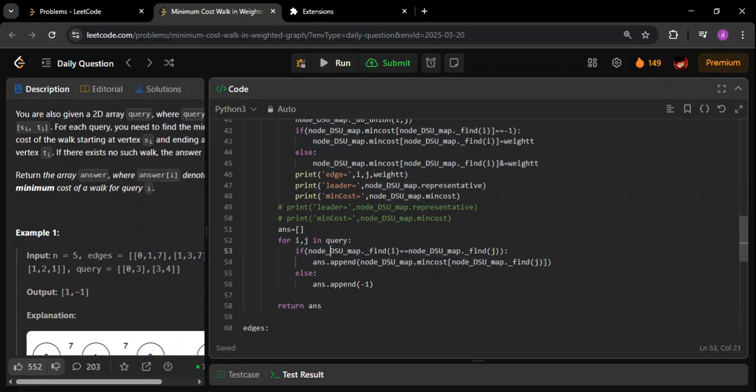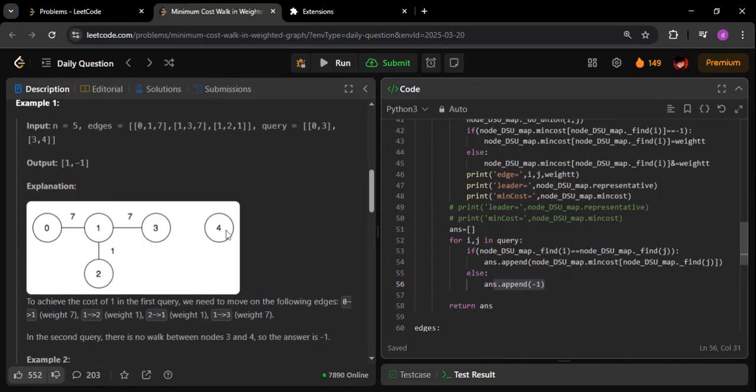Okay, if the leaders are not the same, that means they belong to components which are totally different, which are not joined. There's no join between these two components. Then we have to return -1. In the example we saw, 4 belongs to a totally different component which is not having any connection with the other components. That's why whenever 4 comes in the query, you have to return the answer as -1. As simple as that, right?